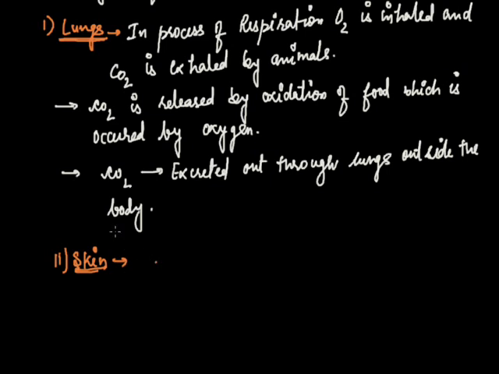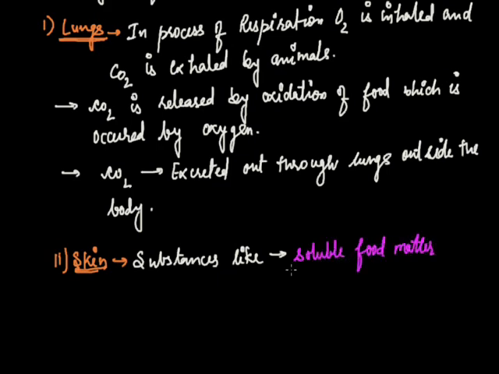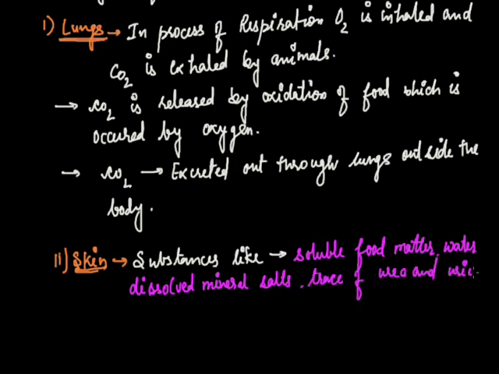So skin also plays a role in excretion, and substances like soluble food matter, water, dissolved mineral salts, and traces of urea and uric acid diffuse from the thin walls of capillaries into the walls of the sweat gland.